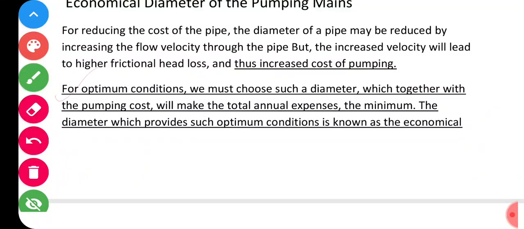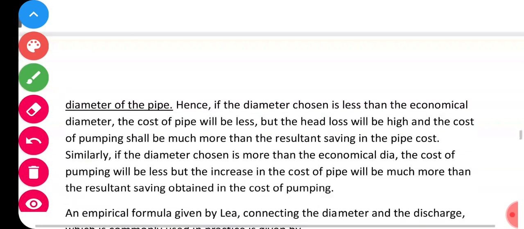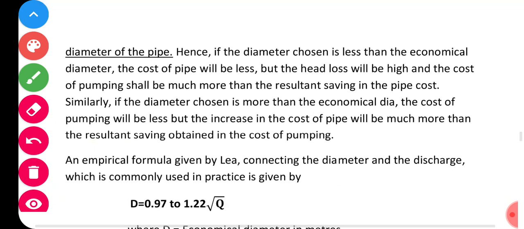Once again I will read it. For optimum conditions, we must choose such a diameter which together with the pumping cost will make the total annual expenses the minimum. That is what is written. So the diameter which provides such optimum conditions is known as the economical diameter, the economical diameter of the pipe. Hence, what is written here?